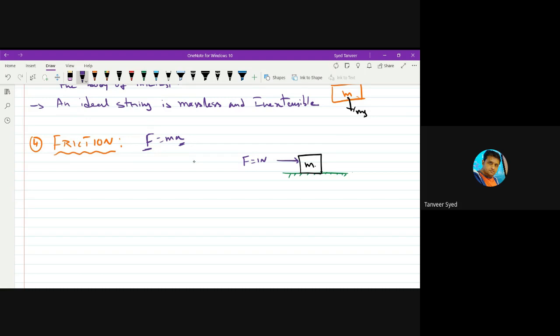If you slightly increase the applied force, still the table is at rest. Increase further, still the table is at rest. Like this, up to a particular value of force. Like, say I am applying 1 Newton, then 2 Newton, 3, 4, 5 Newton. Like this, up to 10 Newton, I see that the table does not move. Then, if I slightly increase the force beyond 10 Newton, if I make it 11 Newton, I see that the table starts to slide. Okay, this is fine. But what about 1 Newton to 10 Newton force? Where did this force go?